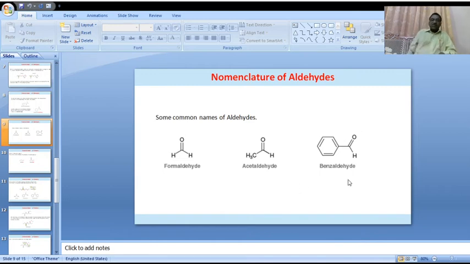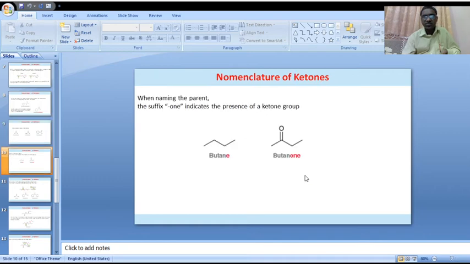Now the cyclic ring compound. A benzene ring is attached with the aldehydic functional group. Then it is automatically called benzaldehyde. These are some of the examples of aldehydes and their common names.